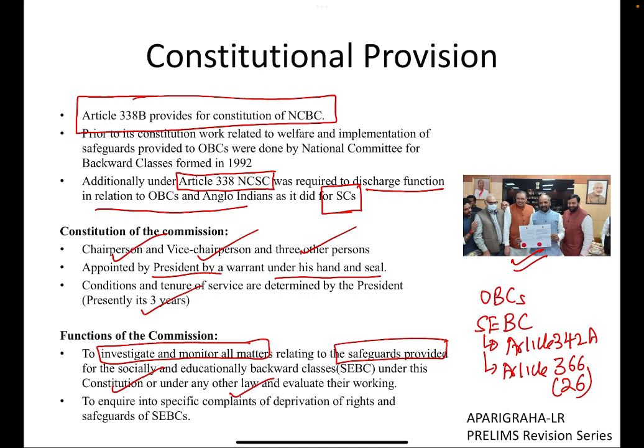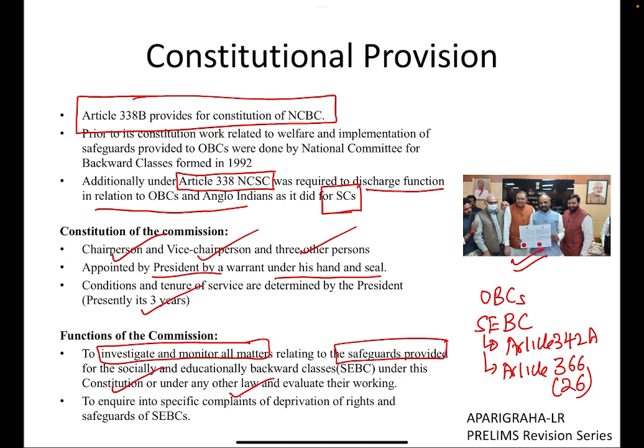So it is provided under Article 15(4) first, and then under Article 16 clause 4, special provision or reservation is provided to them for their representation in services of the state. So under these two articles, 15(4) and 16(4), they are provided reservation in educational institutes, for example IITs and medical institutes, and also in services.